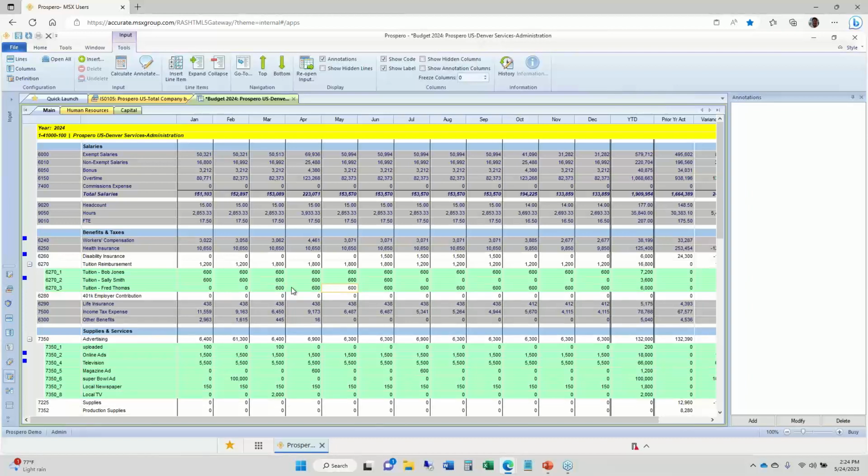And all those green rows are additional rows that your budget manager can add themselves. They do not have to ask the administrator to add any new rows here for them. And it doesn't cause any problems with your consolidation or the save process, because these green rows of line item details, they are summarized and posted to the account right above that row, which really drives the consolidation process.